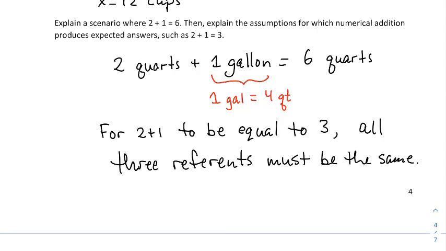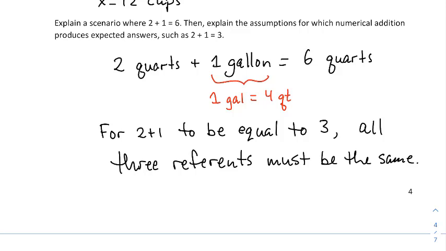Explain a scenario where 2 plus 1 is 6. Then explain the assumptions for which numerical addition produces expected answers, such as 2 plus 1 is 3. Now, if you were to just say, hey, 2 plus 1 can be justified and proven to be 6, most people would scoff at that because they don't realize that to say that 2 plus 1 is always 3, you're making an assumption about the numerals and what they are representing. These assumptions are so ingrained that some thinkers don't realize they're even making them.